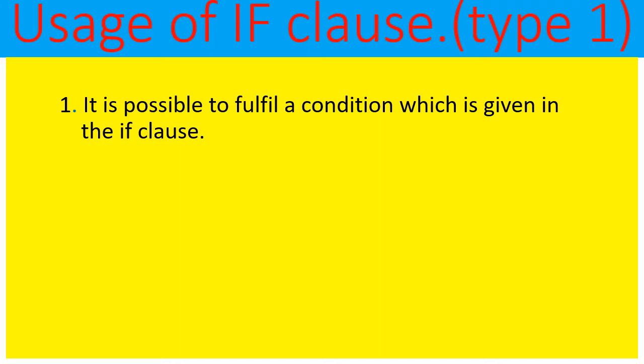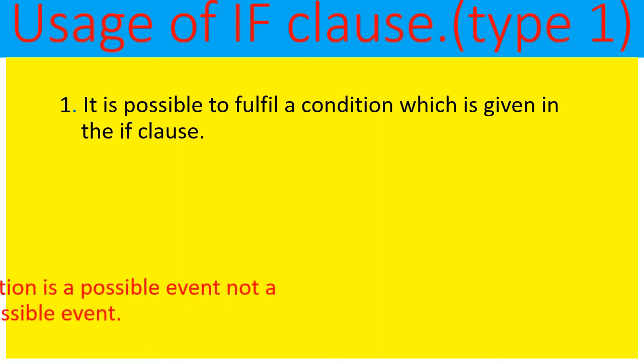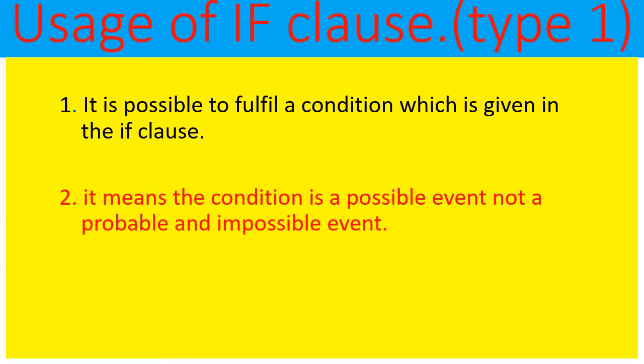Whenever it is possible, that if clause is used in type 1. It means the condition is a possible event, not a probable or impossible event. So, whatever sentence you mention in the if clause is a possible event that can happen.